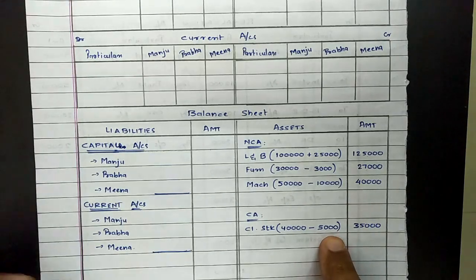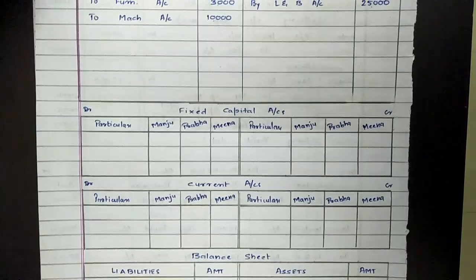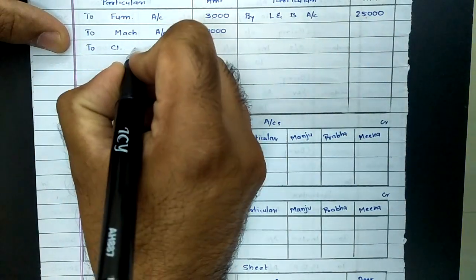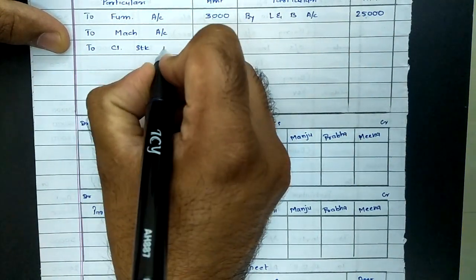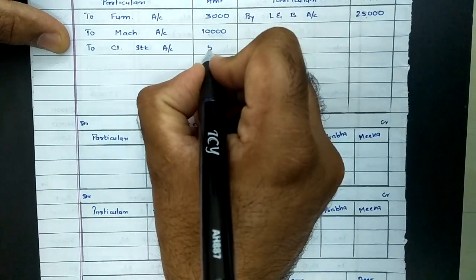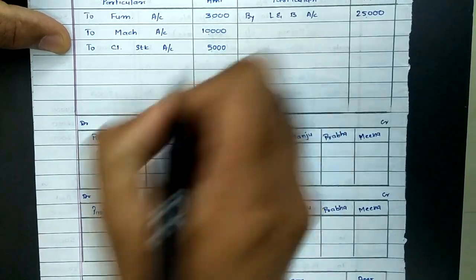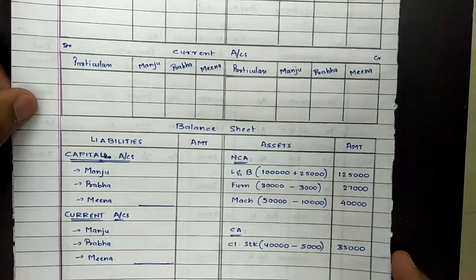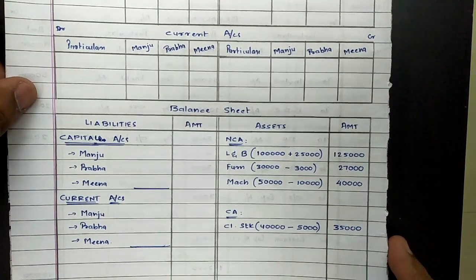This is again decrease in value of asset, and decrease in value of asset would be recorded as our loss. So it has to be again on debit side. To closing stock account, an amount of rupees 5,000 by the amount of reduction. Then fifth adjustment. Total amount of 2,500 is to be kept for bad debts reserve.